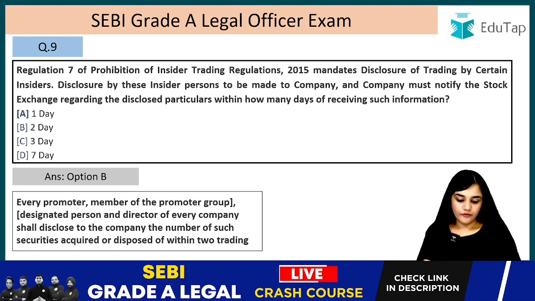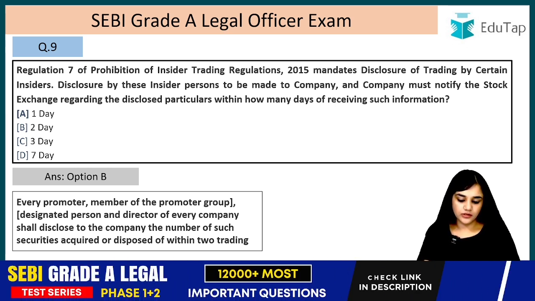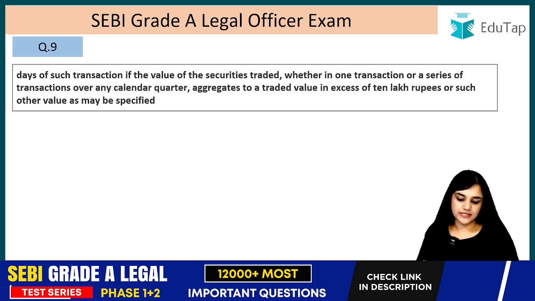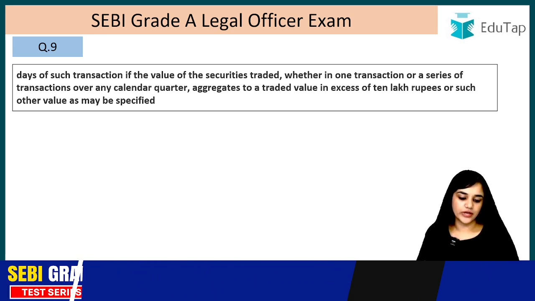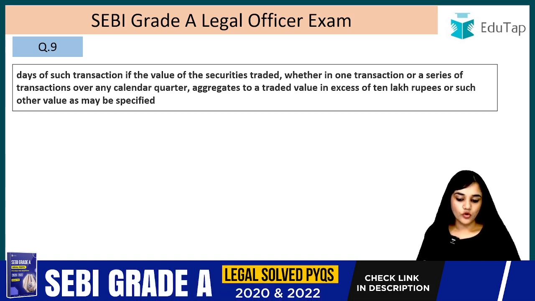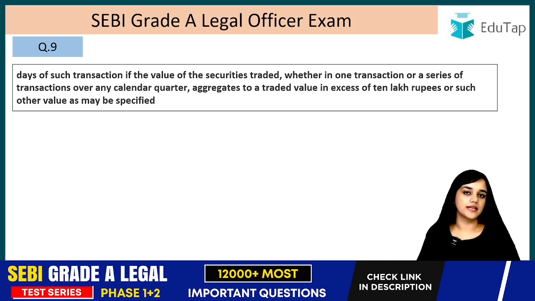Every promoter, member of a promoter group, designated person and director of every company shall disclose to the company the number of such securities acquired or disposed of within 2 trading days of such transaction if the value of the securities traded, whether in one transaction or series of transactions over any calendar quarter, aggregates to traded value in excess of 10 lakh rupees or such other value as may be specified. Within 2 days, if it exceeds the value of 10 lakh rupees in single transaction or in multiple transactions.